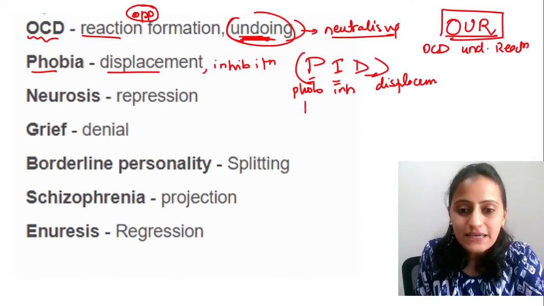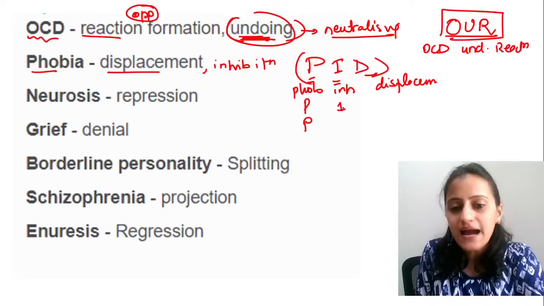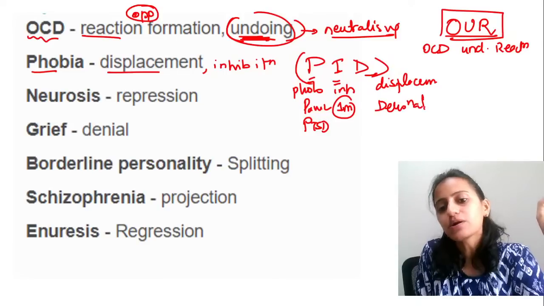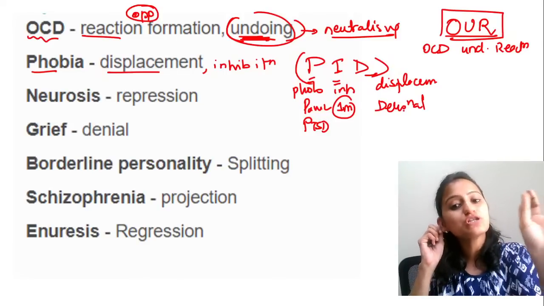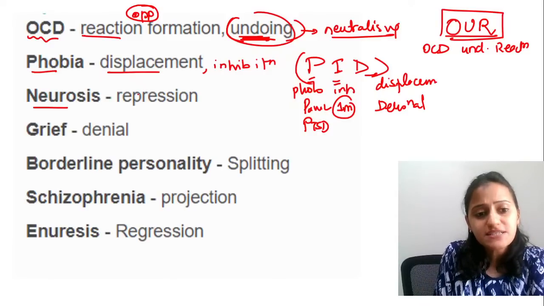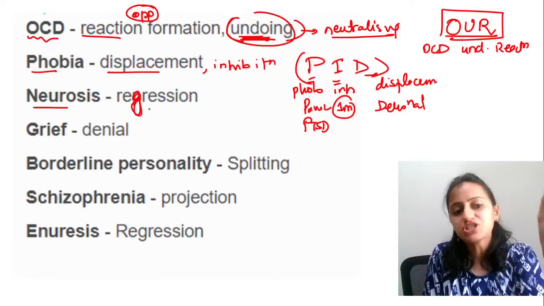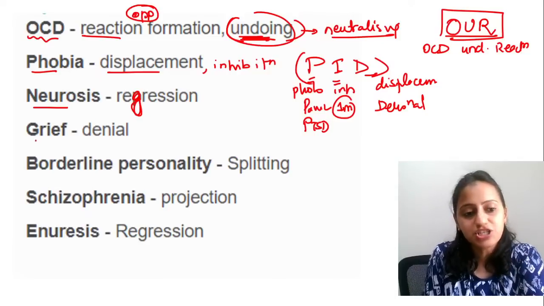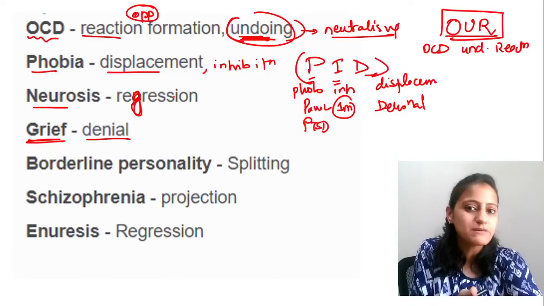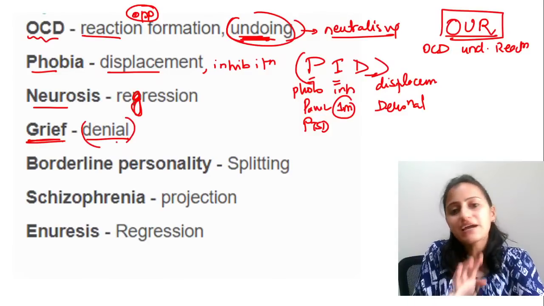Yesterday also we had seen the mnemonic of PID. What was that? PP valid disorders, I is your 1 month, D is your 1 month. Panic disorder, PTSD, delusional disorder should have a minimum duration of 1 month to be diagnosed. Okay. Neurosis is regression, not repression. Grief is denial. If there is something sad which happens in someone's life, first we try to deny.